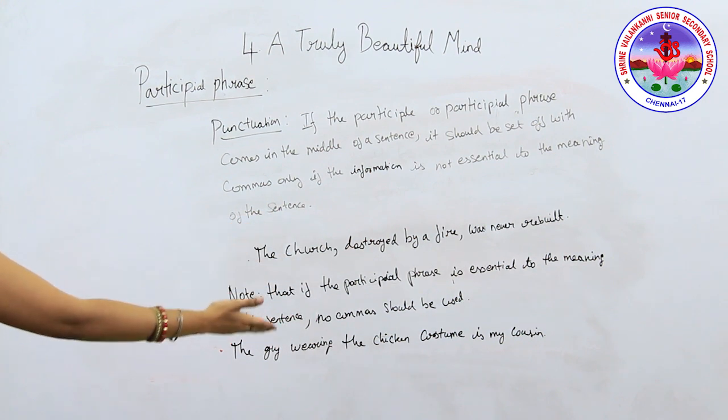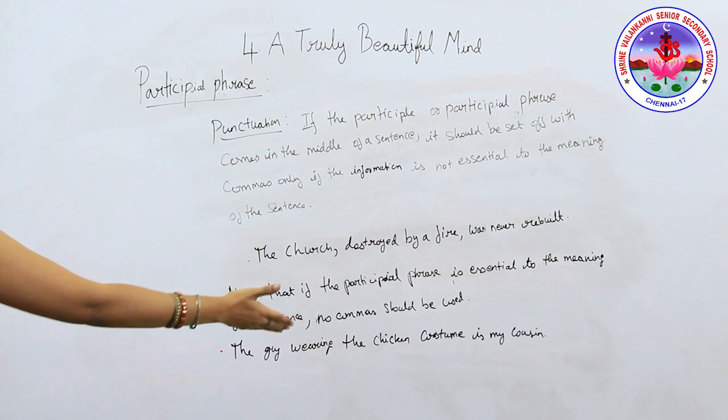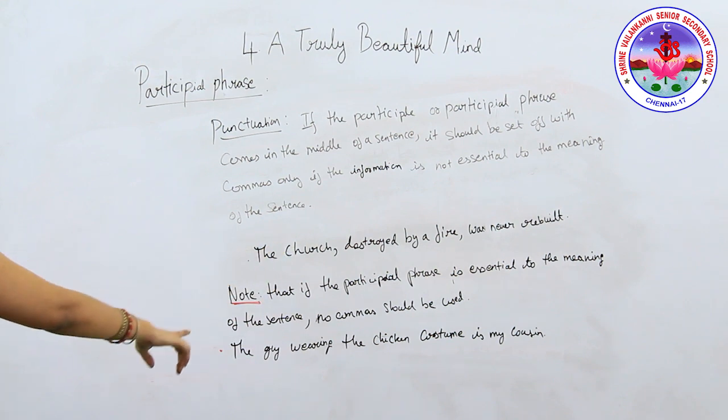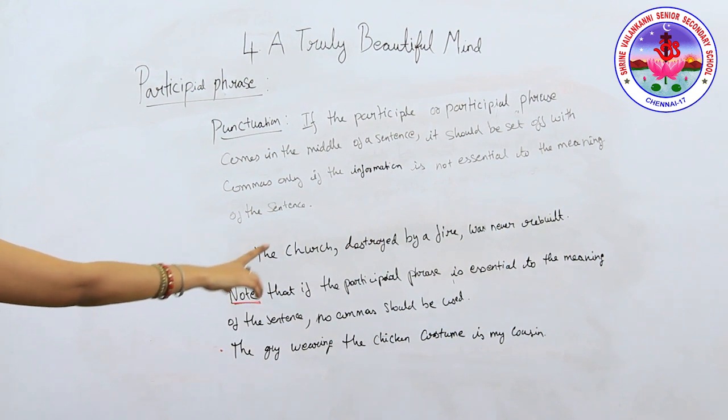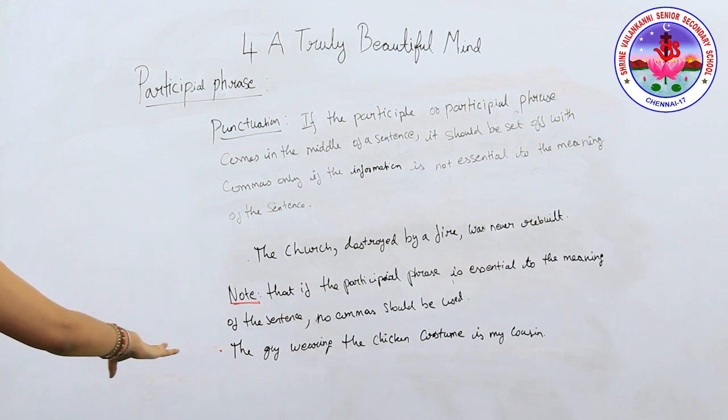The boy who is wearing the chicken costume is my cousin. You need not add any comma here. Only when the meaning of the sentence is very essential, you will not use any commas.